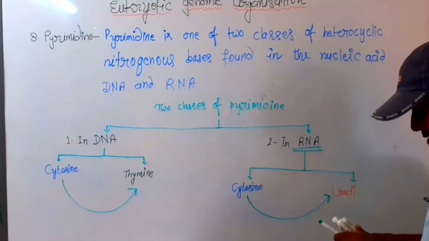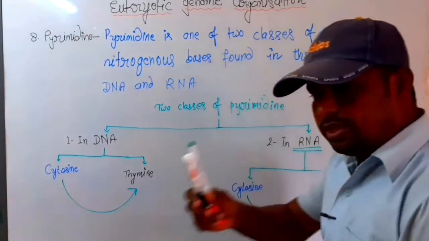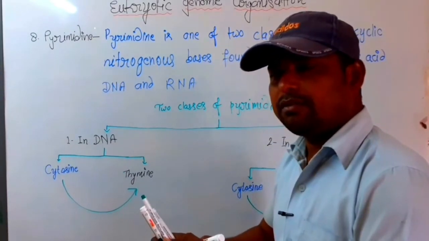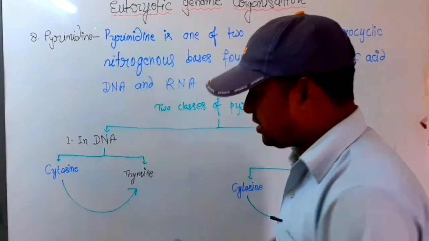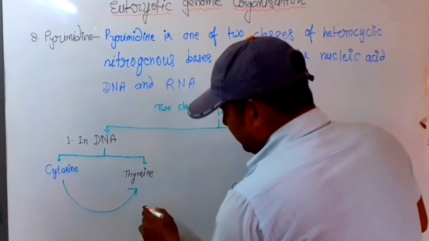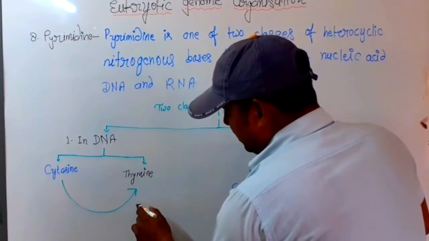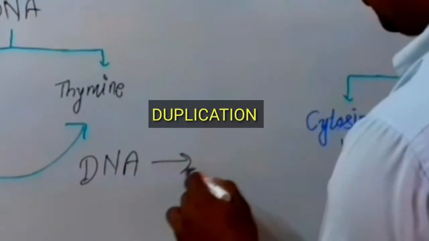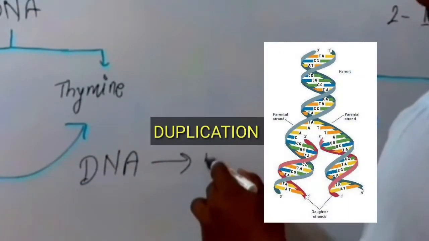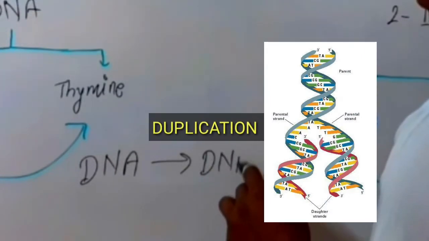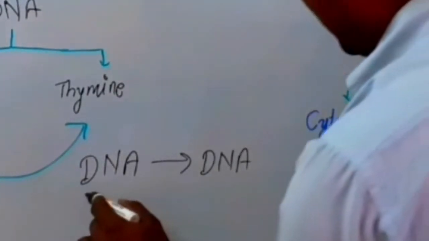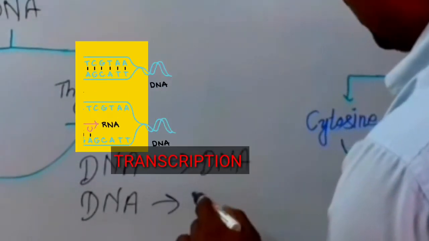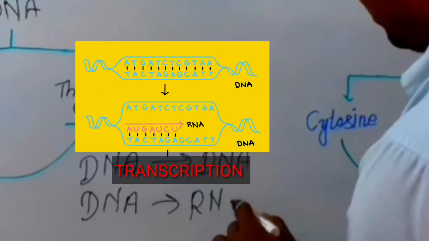It means during RNA transcription or any other process, suppose DNA to DNA and DNA to RNA.